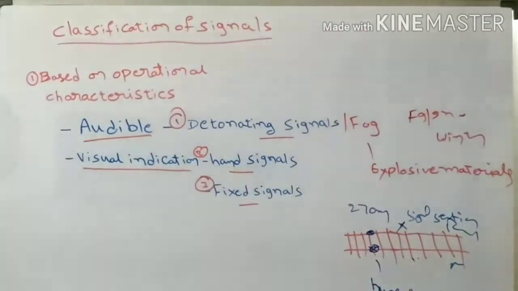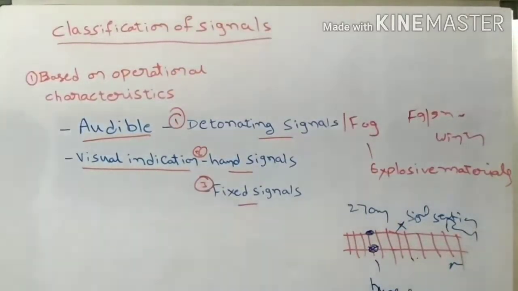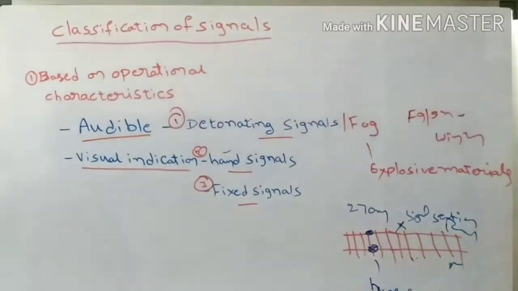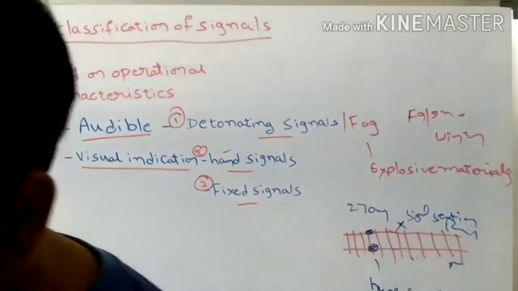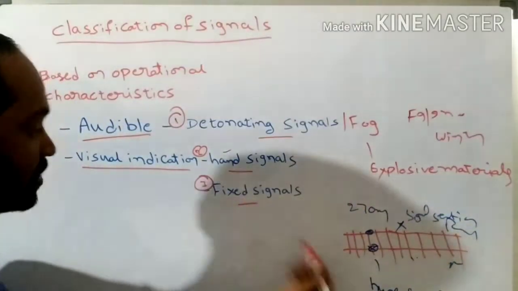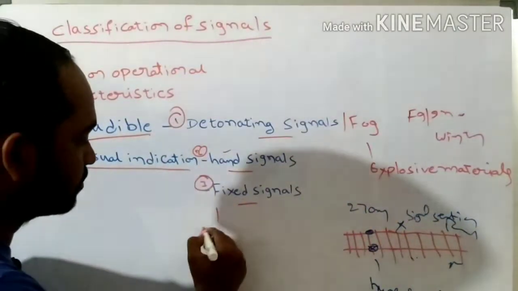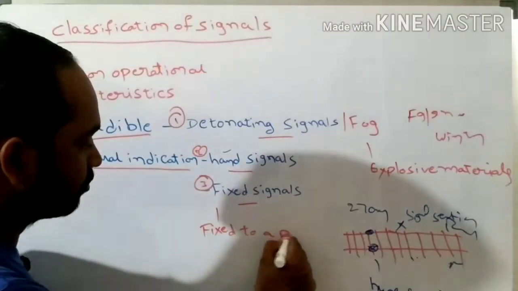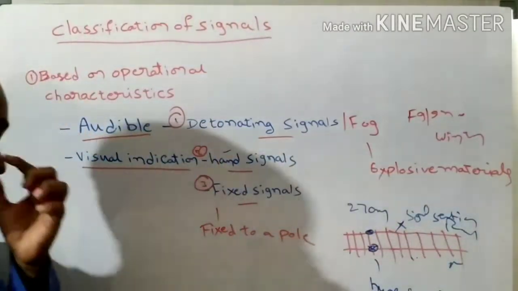The next one is hand signals. Hand signals means these signals are operated by hands. Understand? So that's why these signals are called hand signals. And the next classification is fixed signals. Fixed signals means these signals have been fixed to a pole. Okay now, so these are called fixed signals.